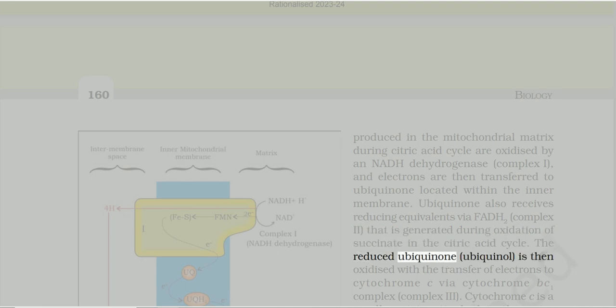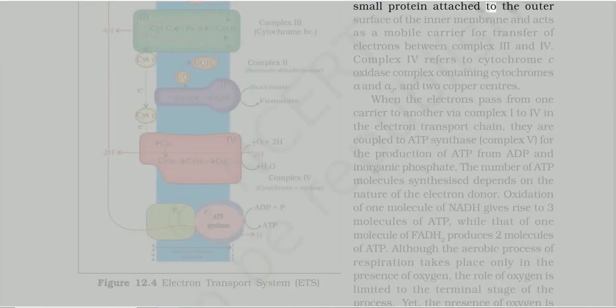The reduced ubiquinone, ubiquinol, is then oxidized with the transfer of electrons to cytochrome c via cytochrome bc1 complex, complex III. Cytochrome c is a small protein attached to the outer surface of the inner membrane and acts as a mobile carrier for transfer of electrons between complex III and IV. Complex IV refers to cytochrome c oxidase complex containing cytochromes a and a3 and 2 copper centers.